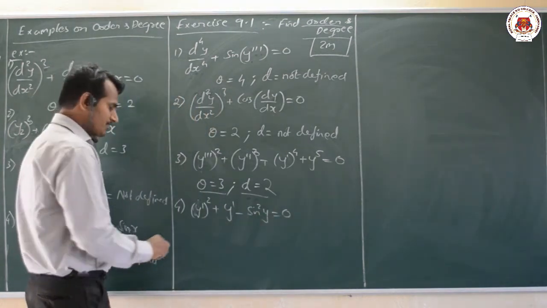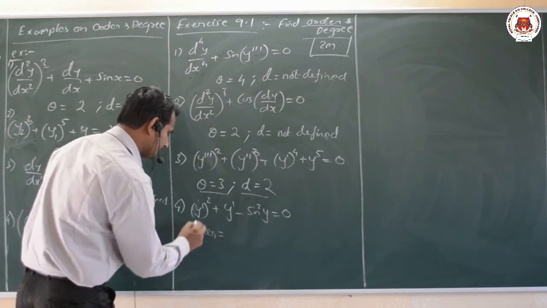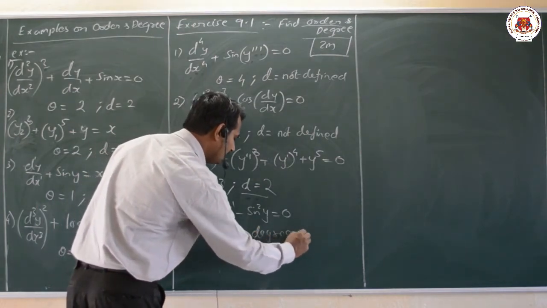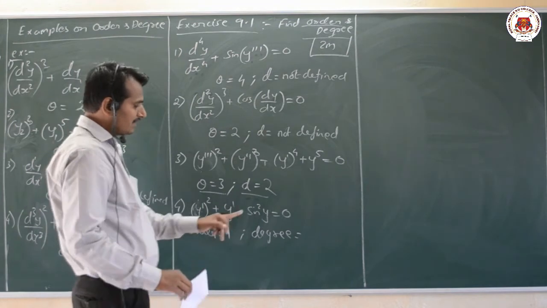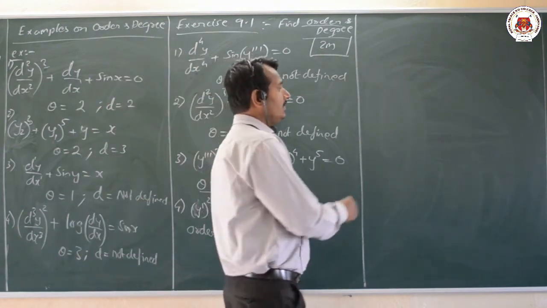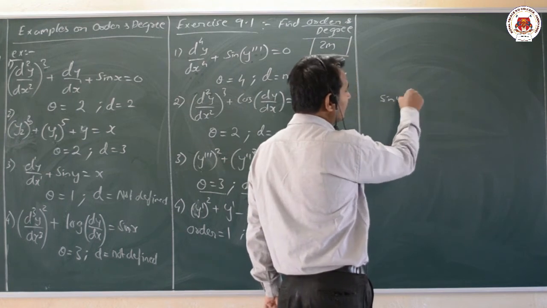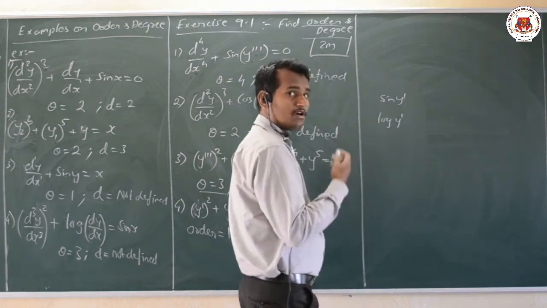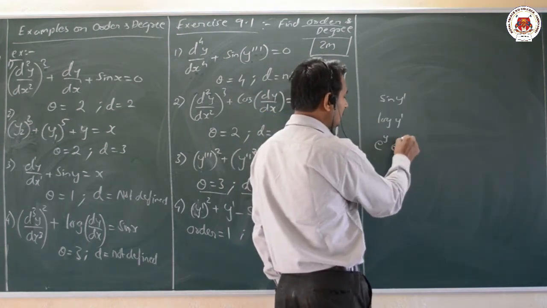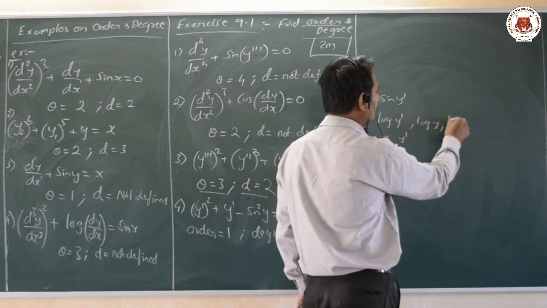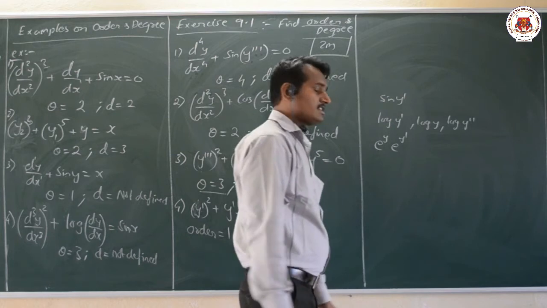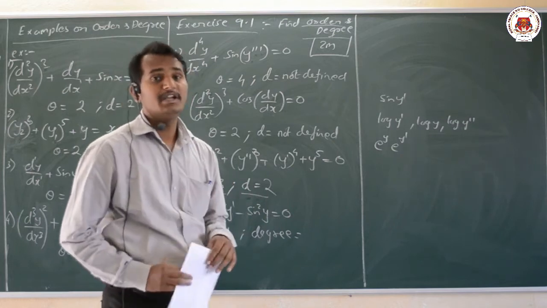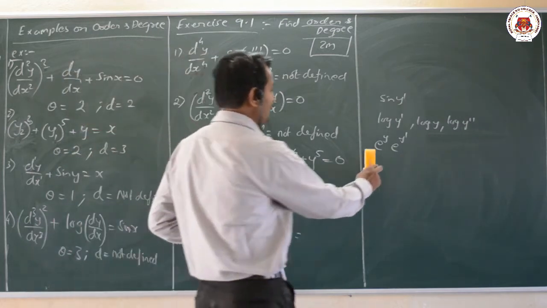Now here we can observe that the order is dy by dx, that is nothing but 1, whereas the degree is not defined. Why is it not defined? Here we are having sine of y dash. Always remember, in any differential equation we may have sine y dash, sine y double dash, y triple dash. We may also have log of y dash, log of y triple dash, and so on, e raised to y dash, then log y double dash, and so on. For such differential equations, the degree is not defined, but the order may be defined here.